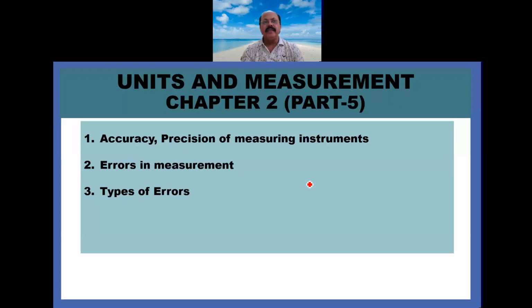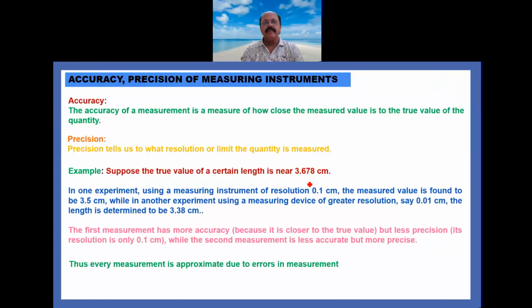So first of all, you understand the meaning of accuracy. The accuracy of a measurement is a measure of how close the measured value is to the true value of the quantity. Suppose you want to measure a physical quantity, and that physical quantity has a true value.